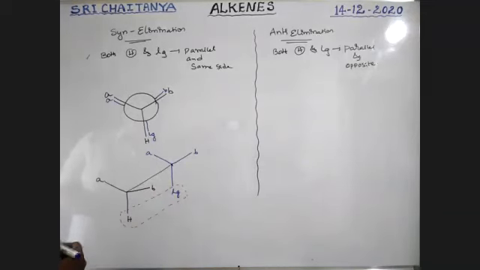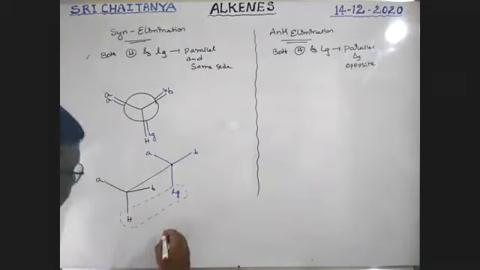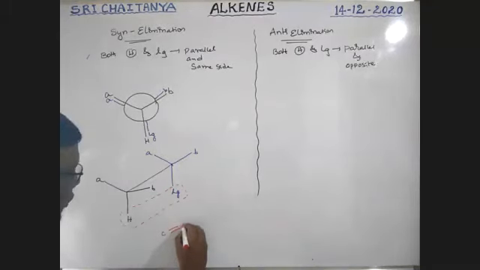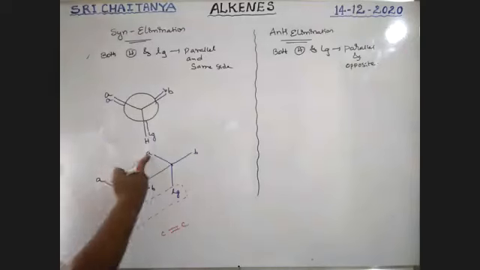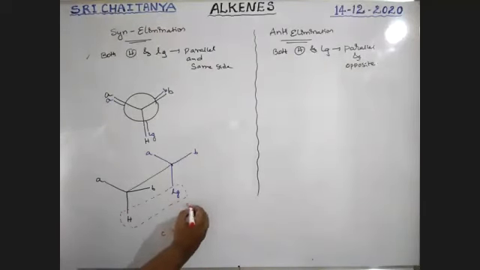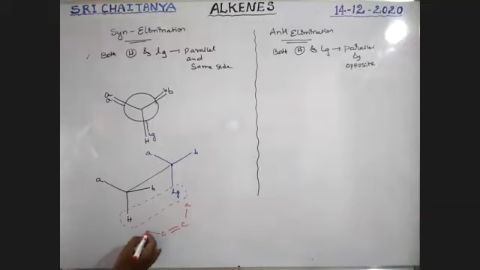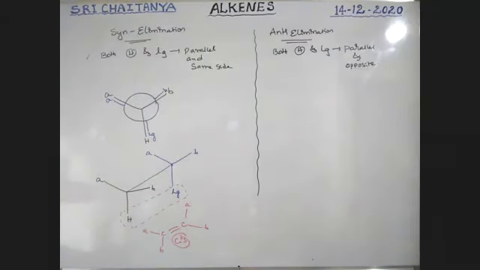It seems to be like this: C double bond C. Here A and A are on the same side, and B and B also. Okay, it is a cis compound. Please keep in mind, syn elimination finally gives a cis compound. Now I am taking the trans compound, anti-elimination. See here.